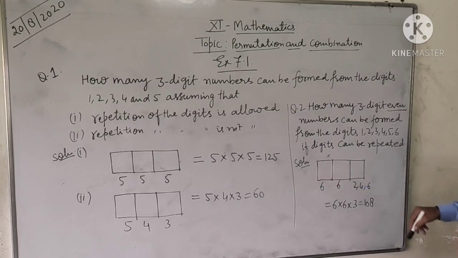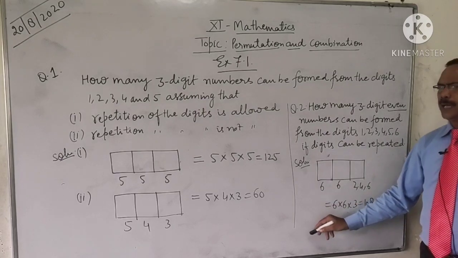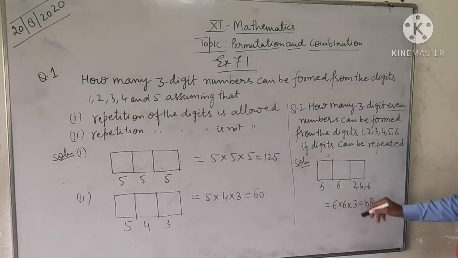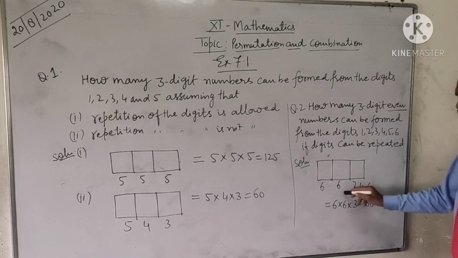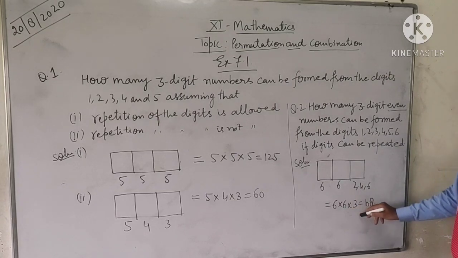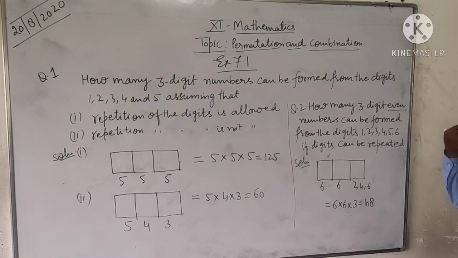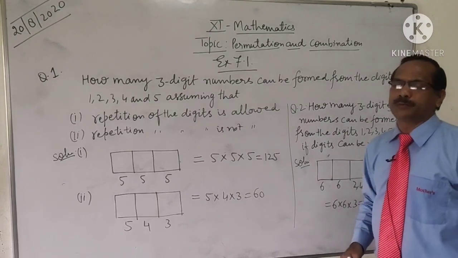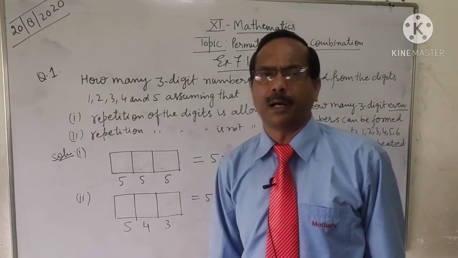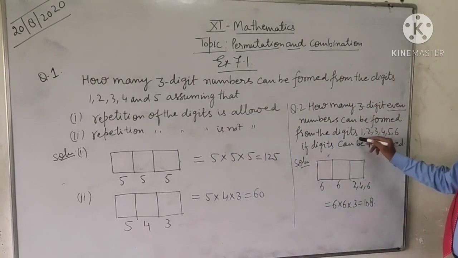So the total number of ways is 6 into 6 into 3, 36 threes are 108. So the answer is 108. There are 108 ways to form a 3-digit even number from the digits 1 to 6.